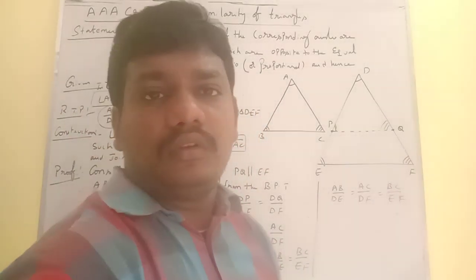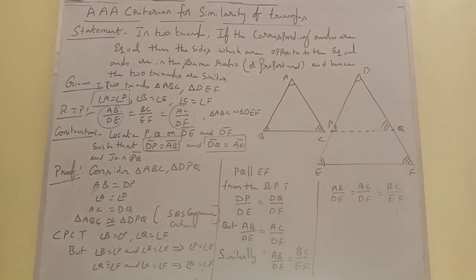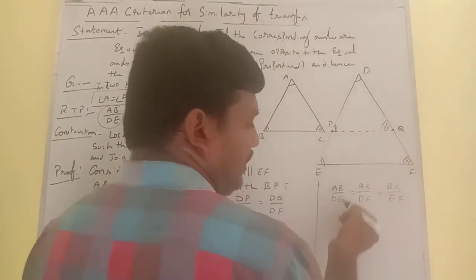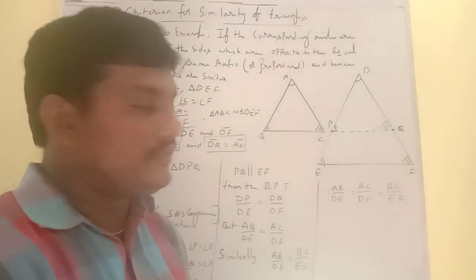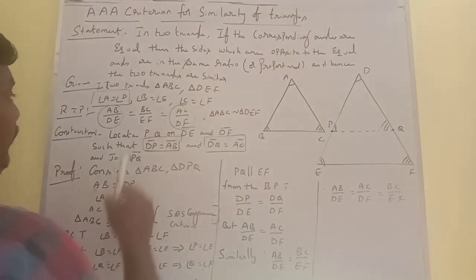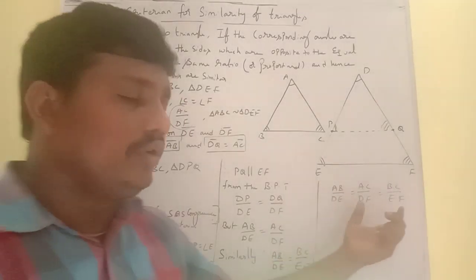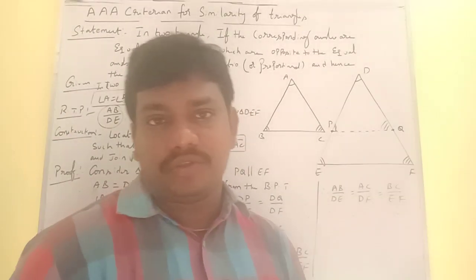Hence the corresponding sides are in the same ratio. So we conclude that AB by DE is equal to AC by DF is equal to BC by EF. It is already given that corresponding angles are equal, and we proved corresponding sides are in the same ratio.